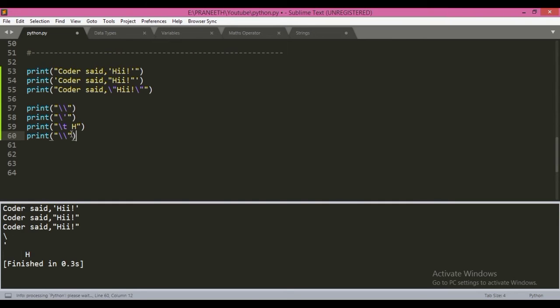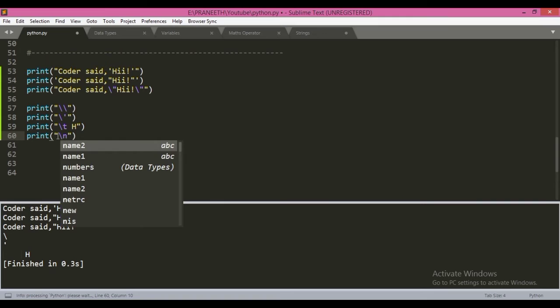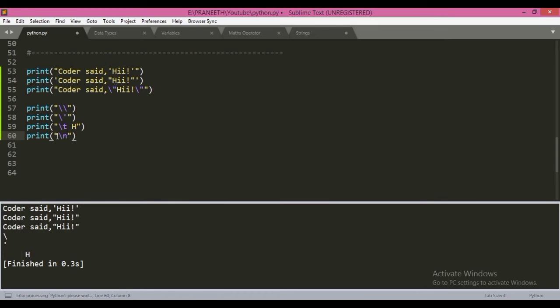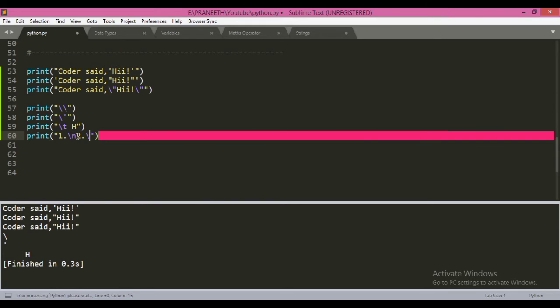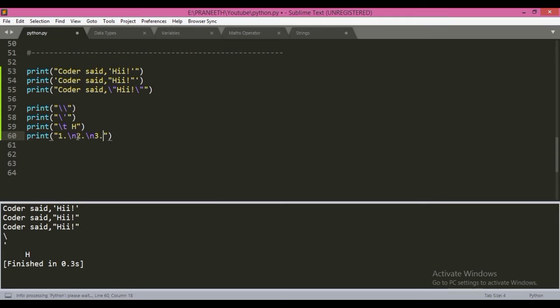To create a new line, we use backslash n. For example, see, we can see here 1, 2 and 3 are printed on new lines. So this backslash n is used to create a new line where it is given.